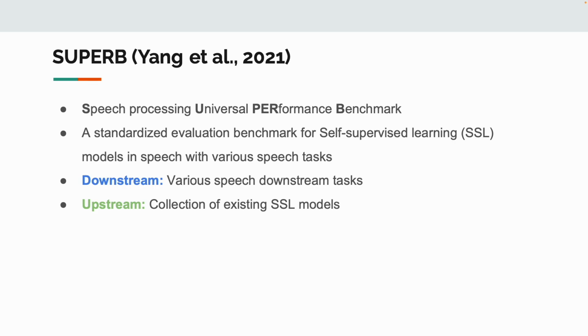So, what is SUPERB? SUPERB is a universal performance benchmark for self-supervised learning models, or SSL models, in speech. Last year, Yang and other researchers introduced SUPERB. They created a standardized framework to evaluate the SSL models from different perspectives. This framework has already been tested on various tasks with more than 10 SSL models.